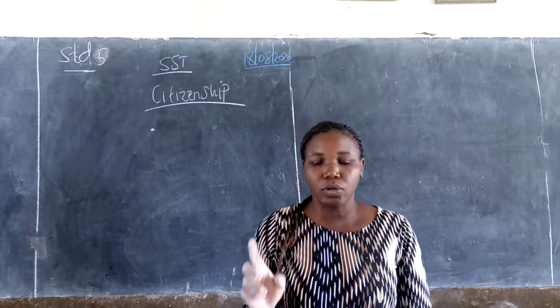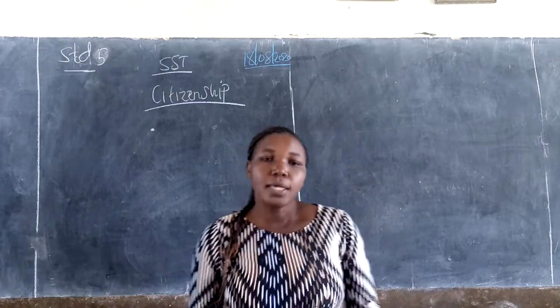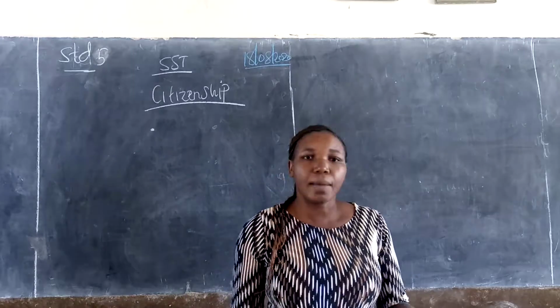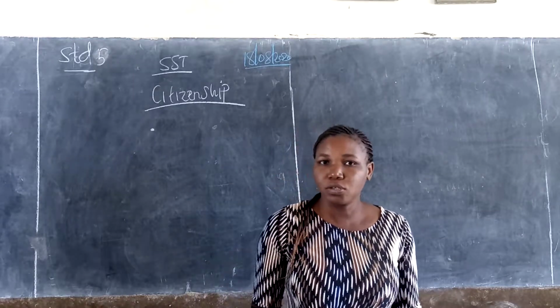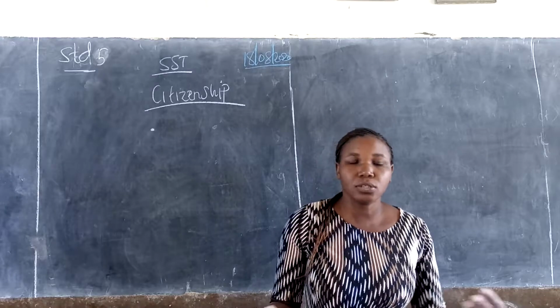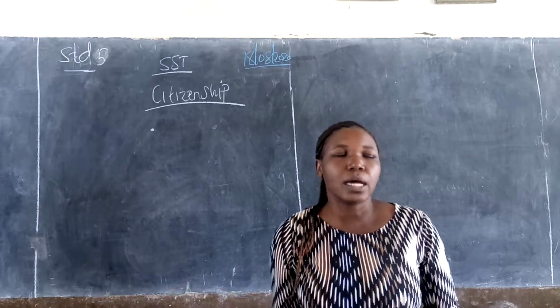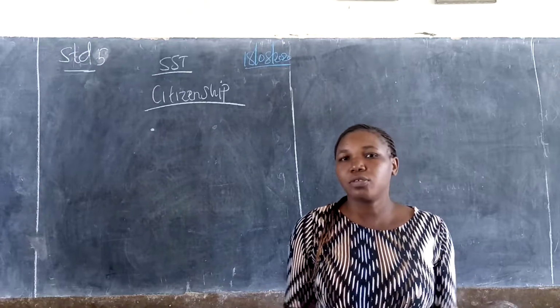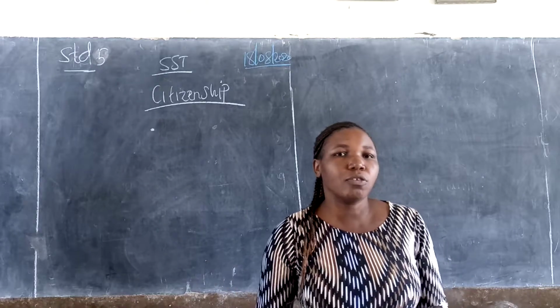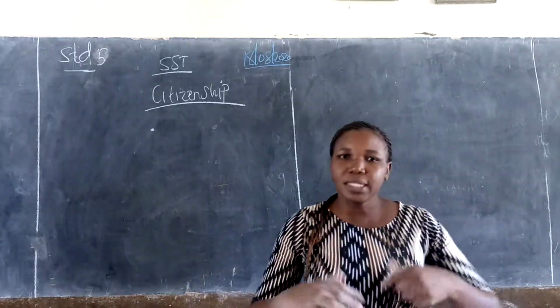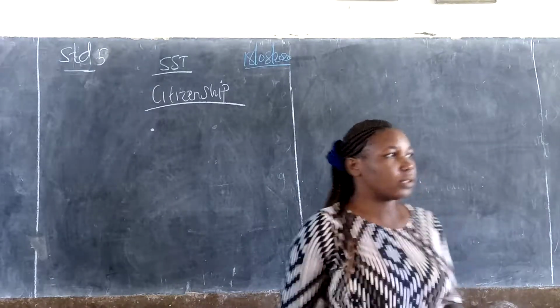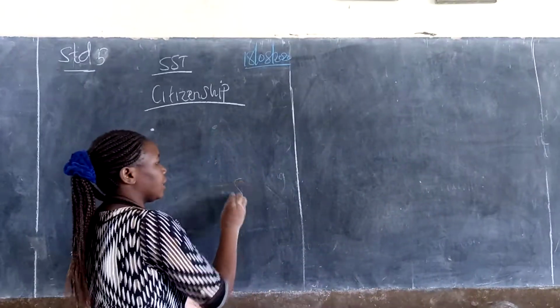I want us to talk about two differences. A citizen is any member belonging to a particular country. You can be an American citizen, you belong to that country. Kenyan citizen, you belong to Kenya. Ugandan citizen, you belong to that country. So the state, I'm talking about the state,